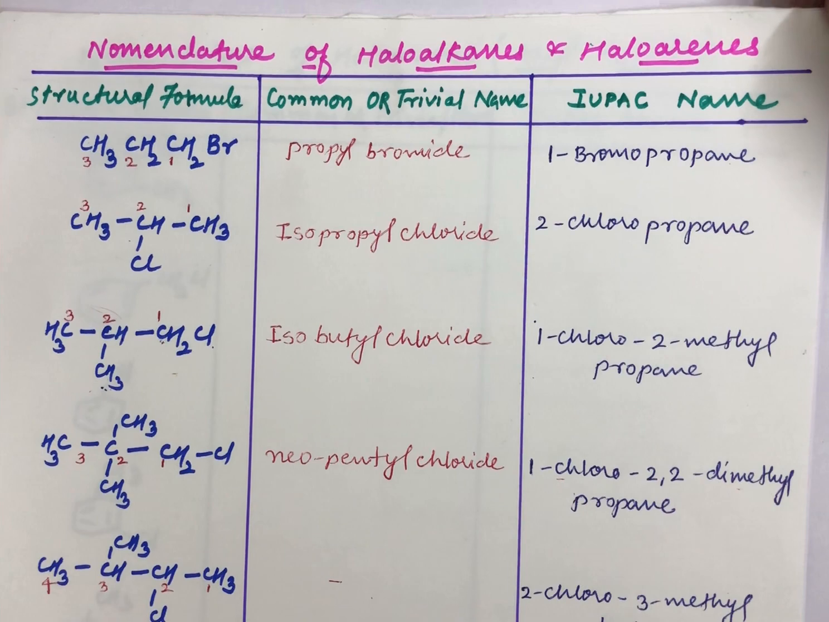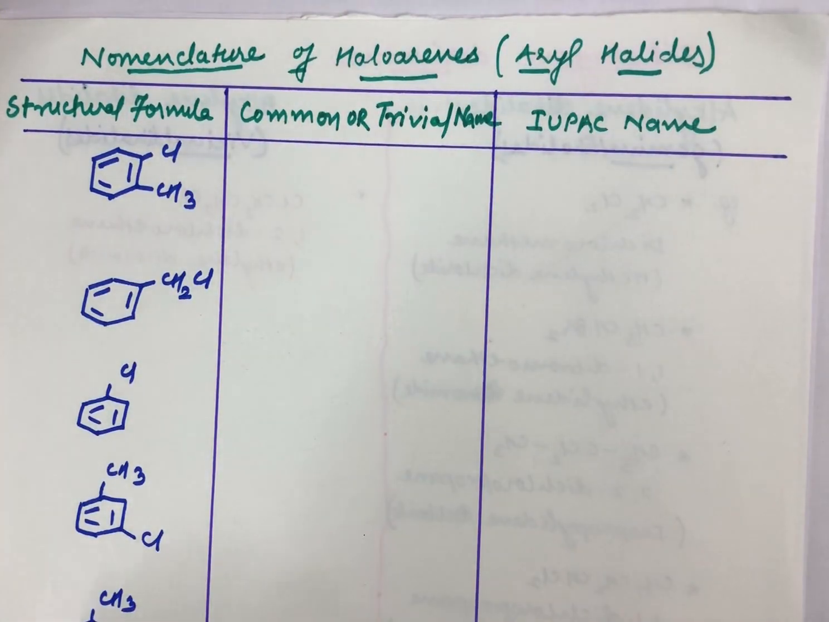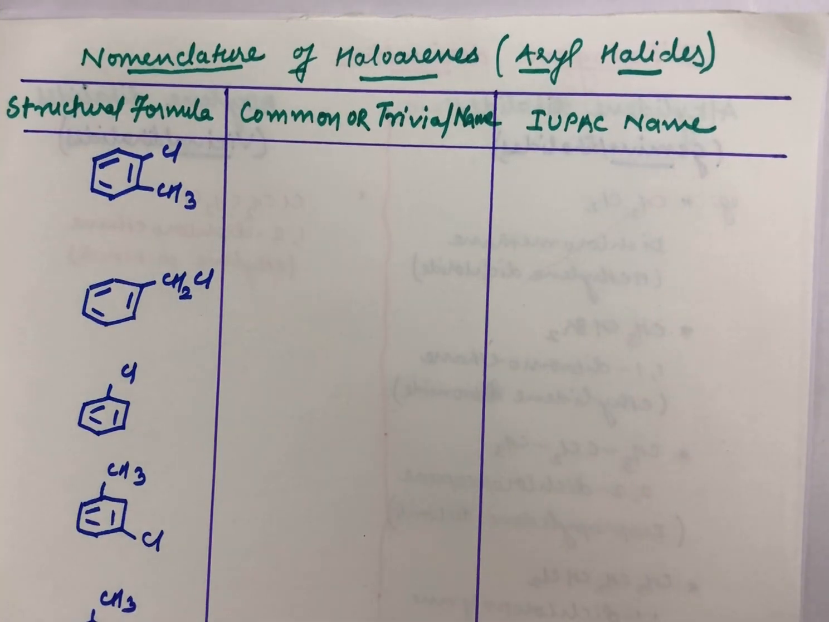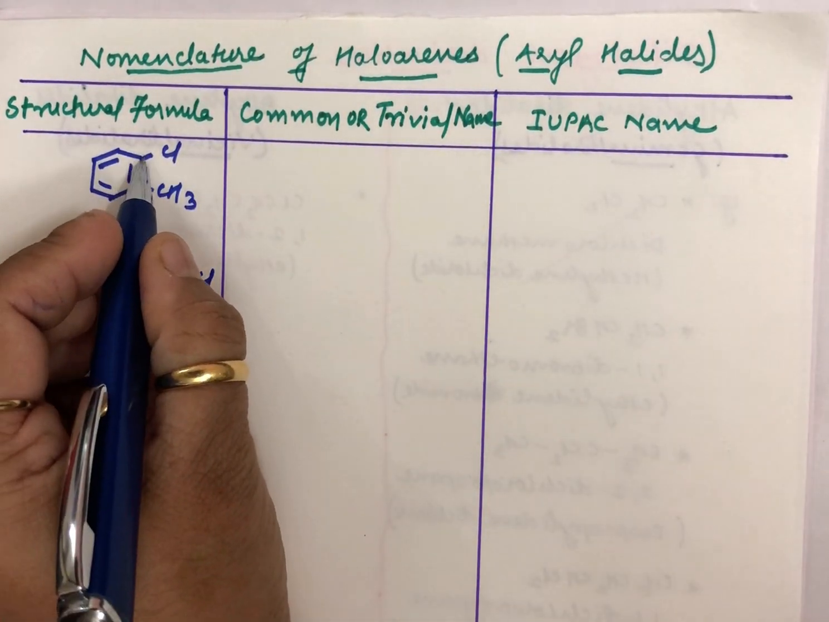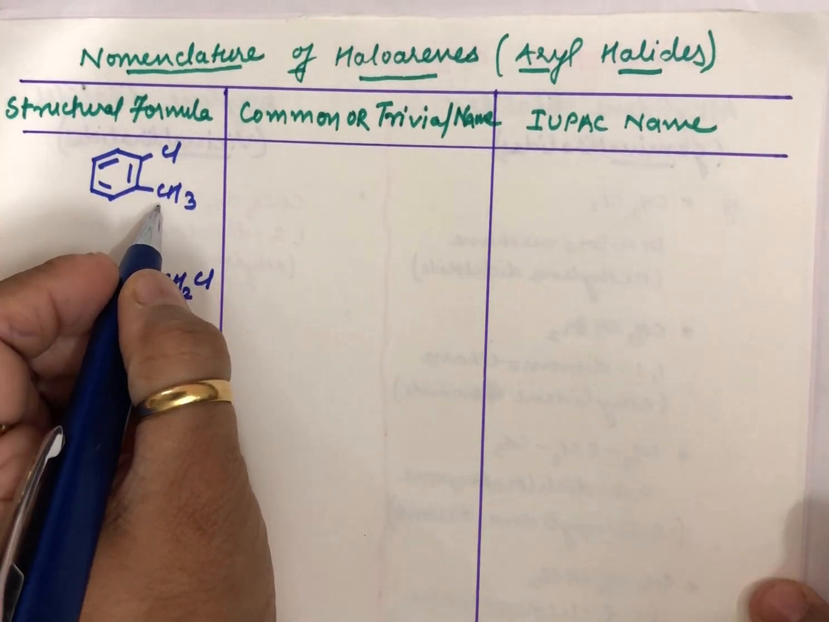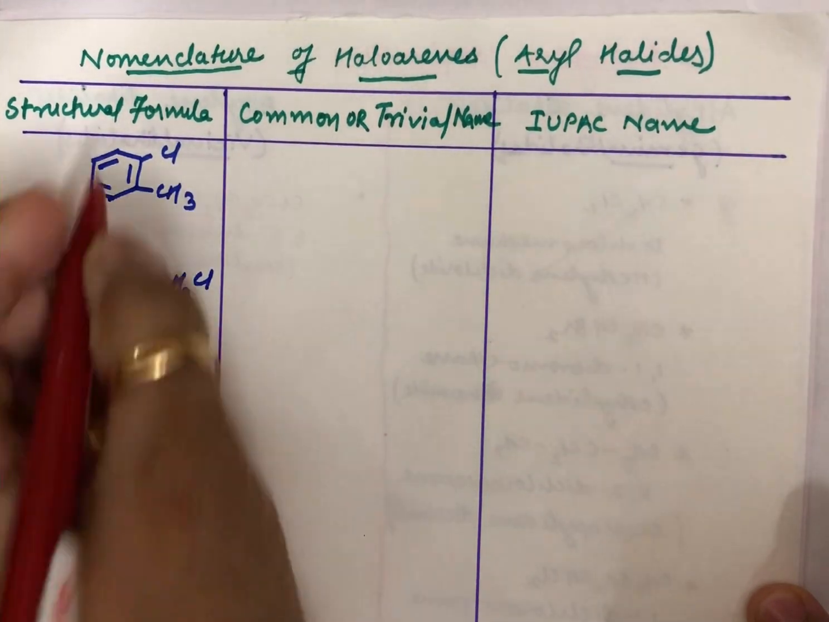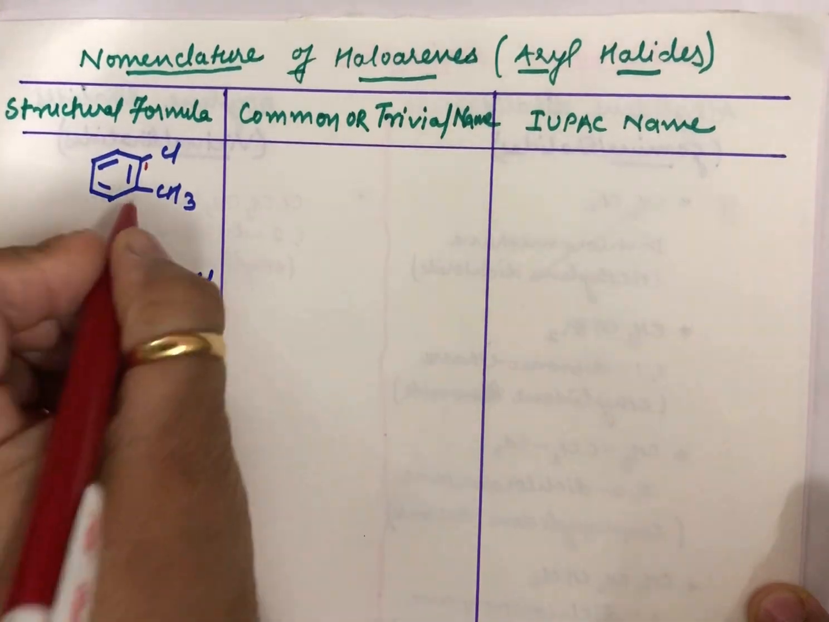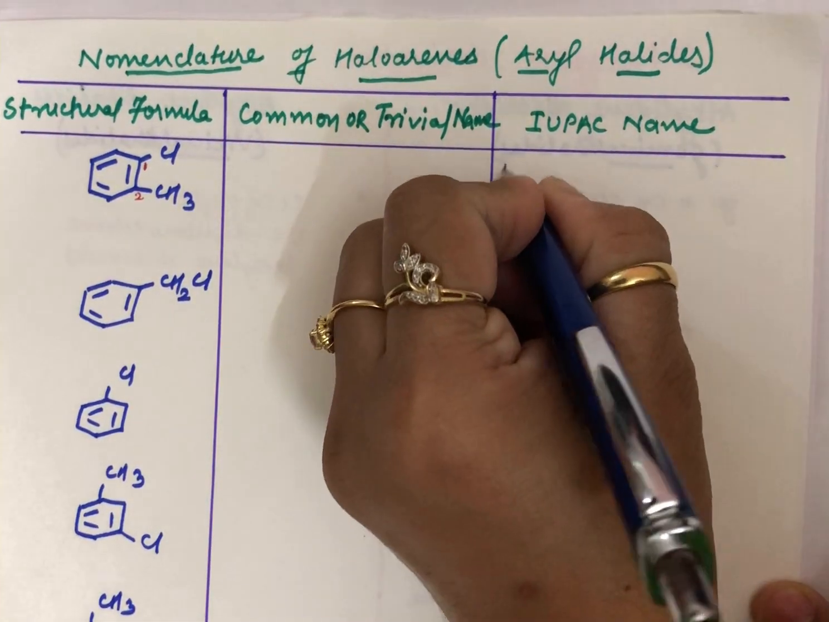Now let us talk next about the nomenclature of haloarenes. Haloarenes or aryl halides, you know them. Let us start naming them first the IUPAC way. Here this is benzene, with Cl and CH3 attached at the ortho positions. Now this is the halogen, so let us give this particular carbon number 1, and this would then be 2. So how do you name this in the IUPAC manner?